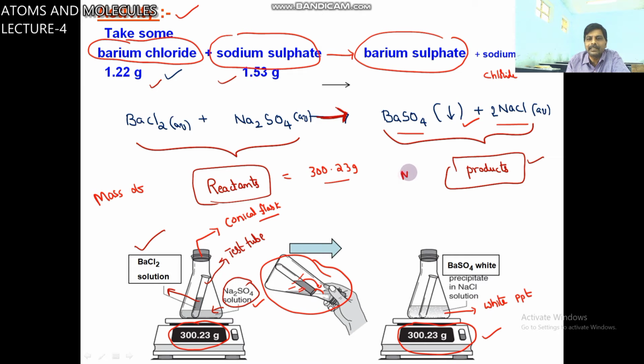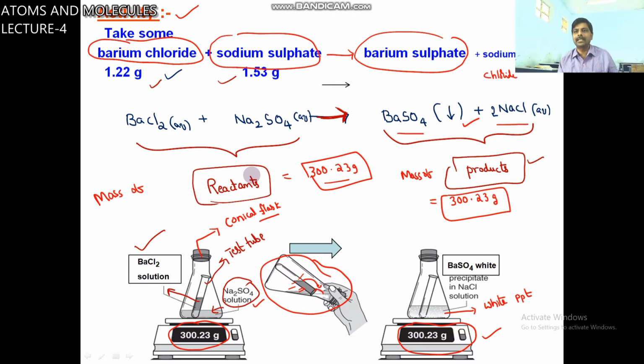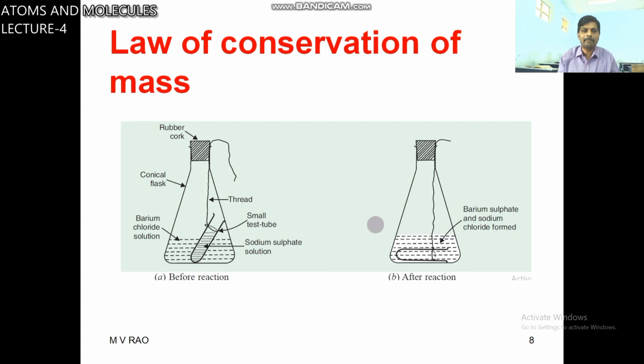So the mass of products is also 300.23 grams. Mass of reactants is equal to mass of the products. In a chemical reaction, total mass of the reactants is equal to total mass of the products. That means mass can neither be created nor destroyed. This is called law of conservation of mass.